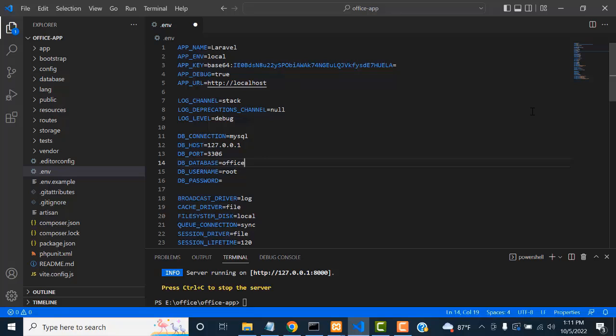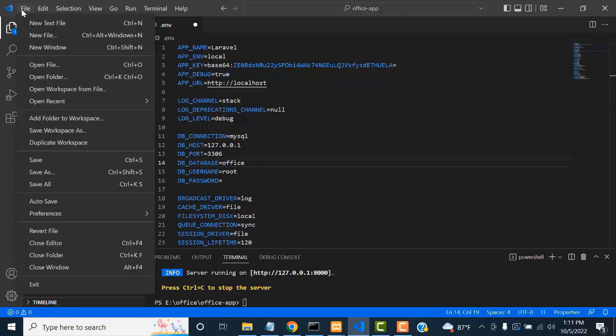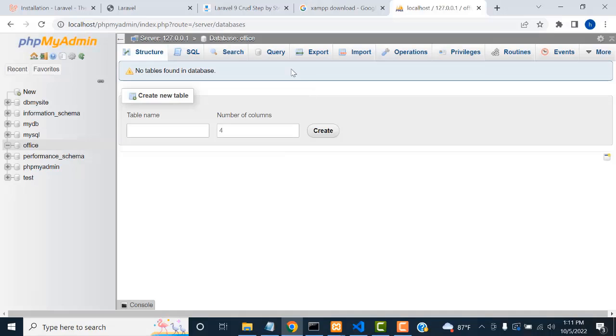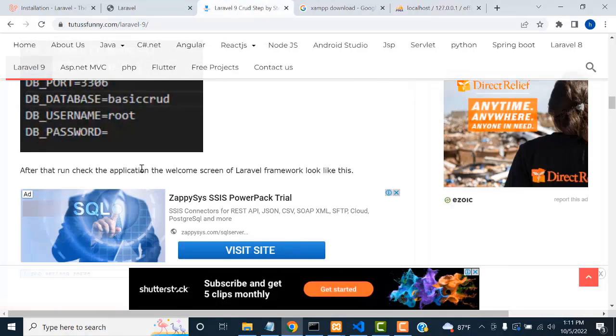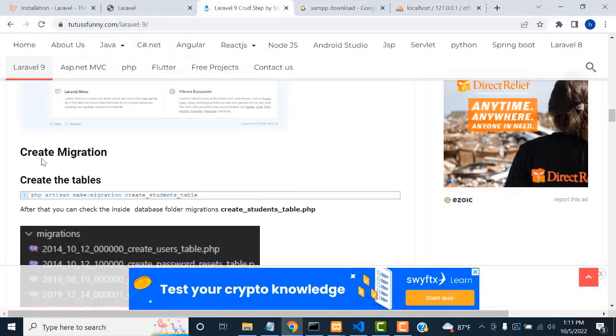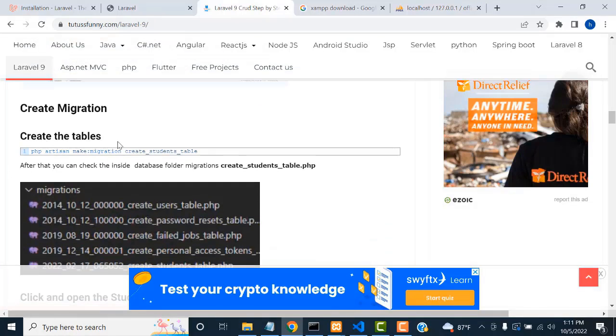You just save all, right? Now you have created the database. After that, go back to my document. It's simple. If you go through the documentation, our thing is simple. After that, you have the table creation. You create the database. What does the database have? A database has tables, right?